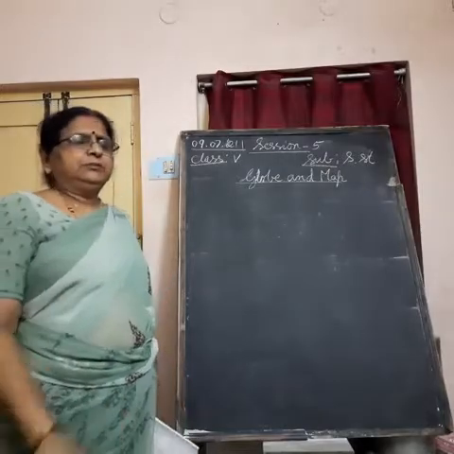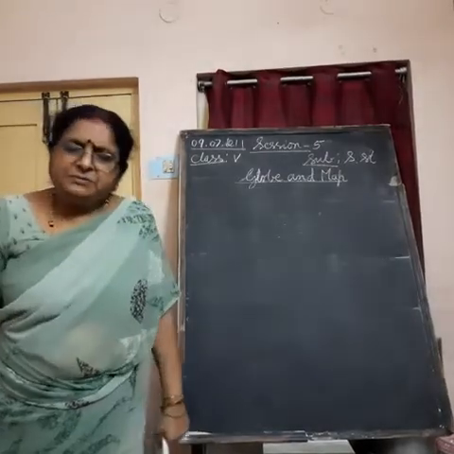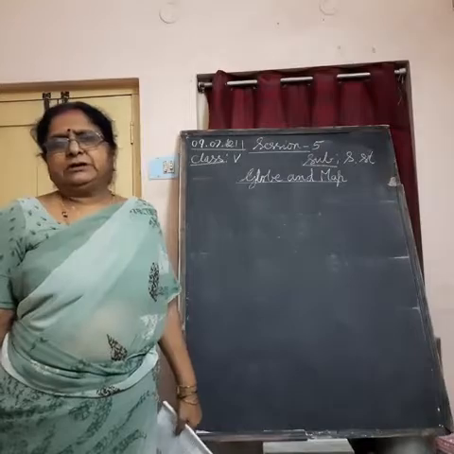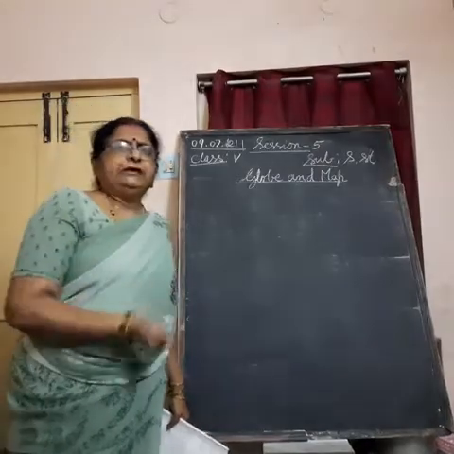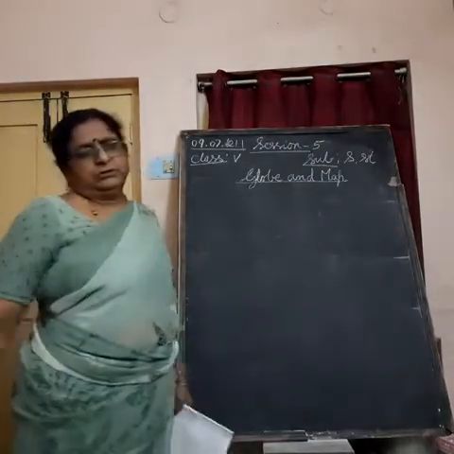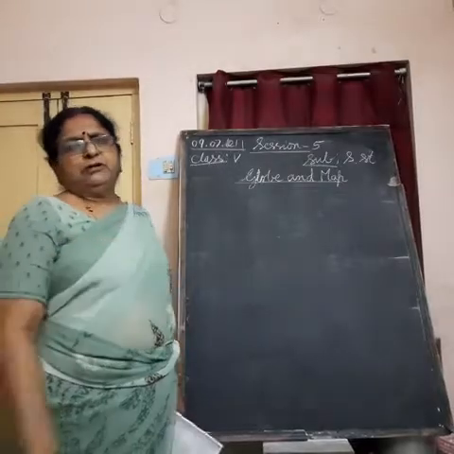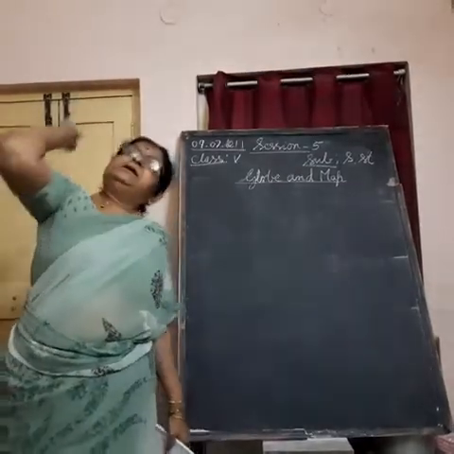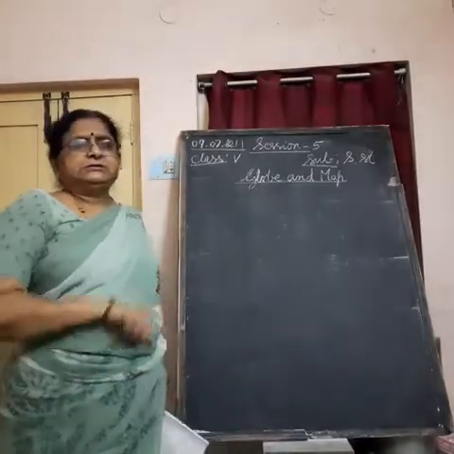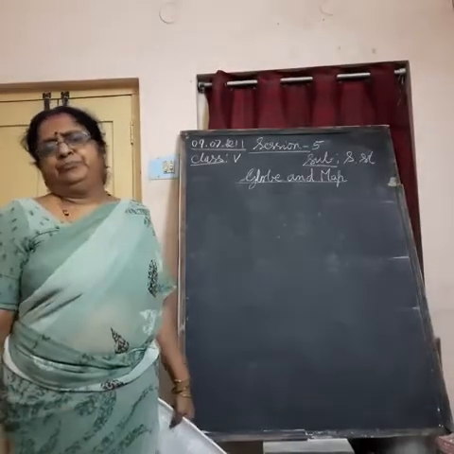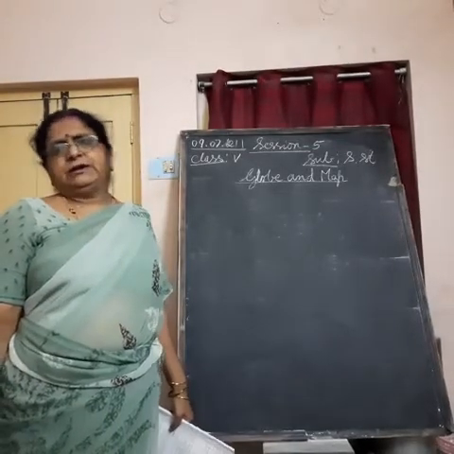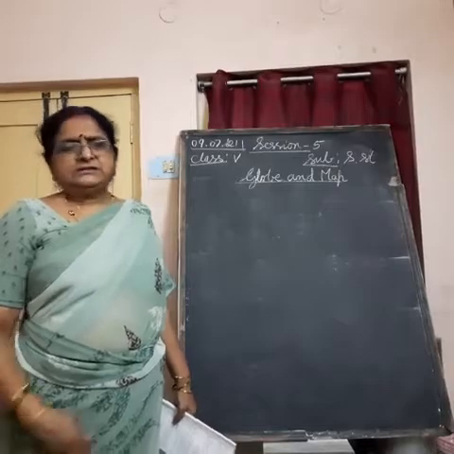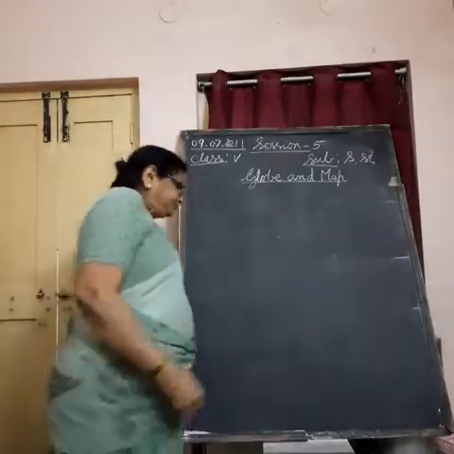What does the globe represent? It represents the model of our earth, how the earth looks. We can see the globe and find out. It is the true model of the earth. If we see the earth from space, it looks just like our globe, round like a ball. Understand? What is the earth?